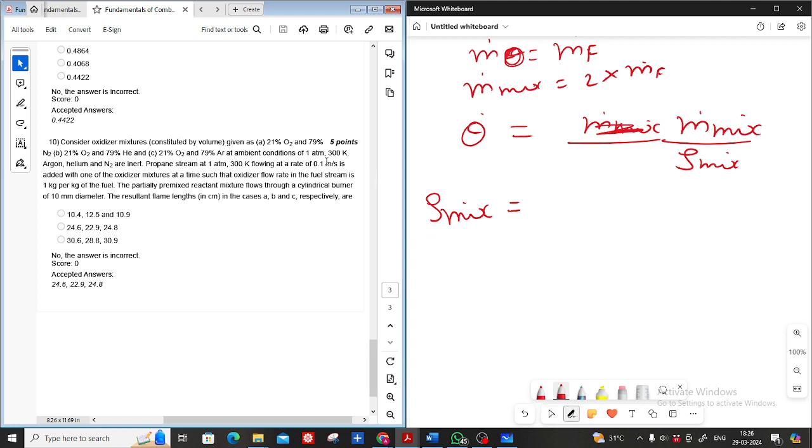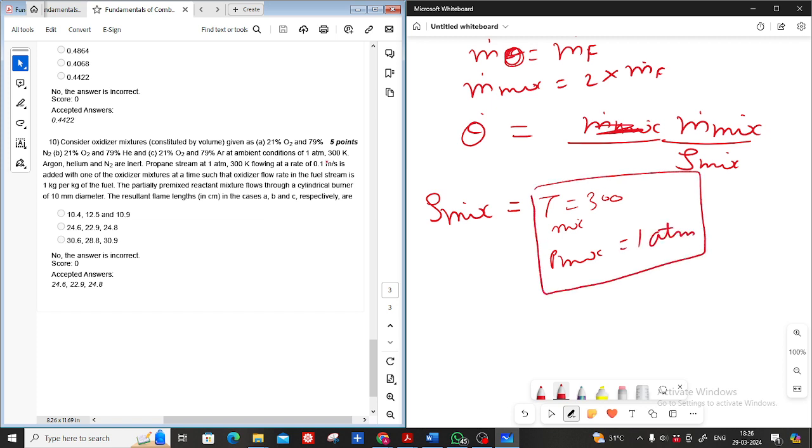Both the oxidizer and fuel stream are coming in at 1 atm and 300 Kelvin, so neither temperature nor pressure will change. The temperature of the mixture is 300 Kelvin, and the pressure of the mixture is 1 atm, that we know. So for this condition, how do we calculate the density of the mixture?